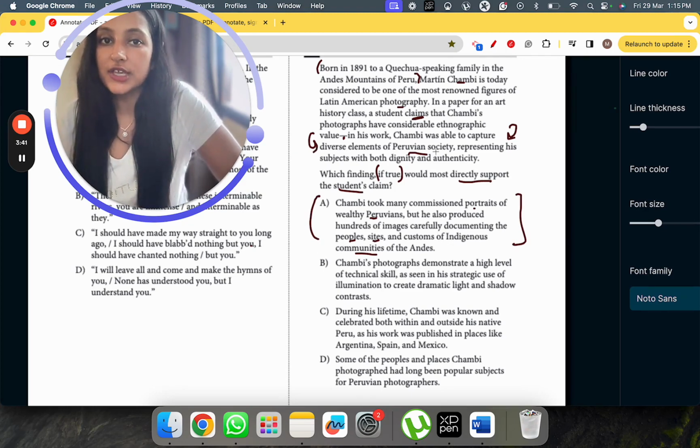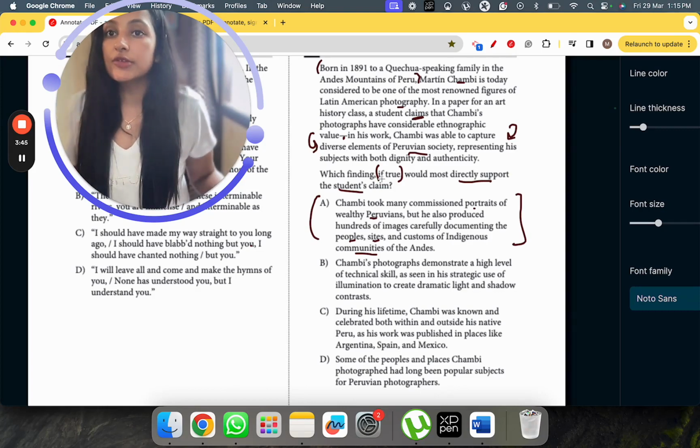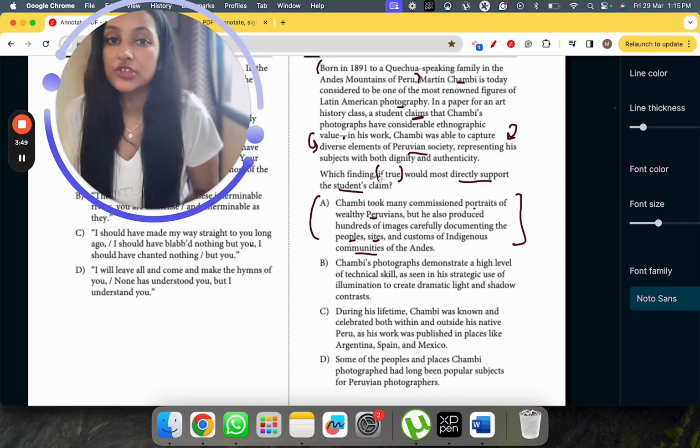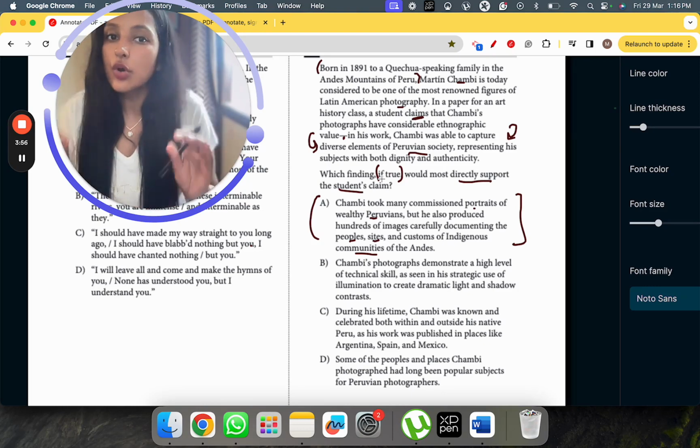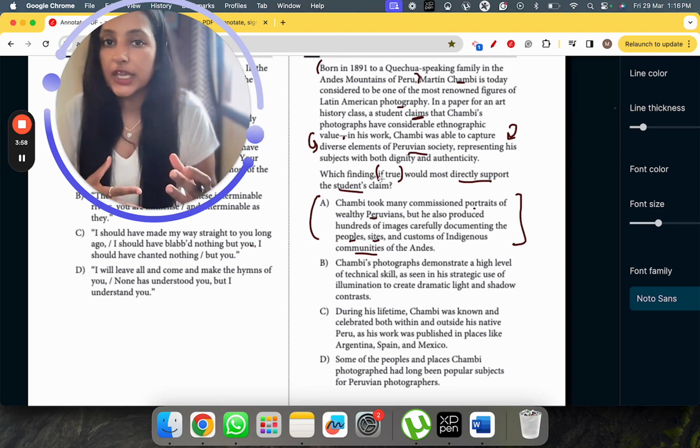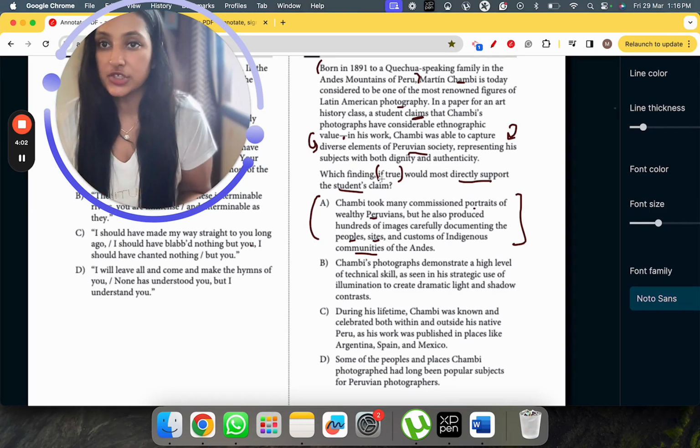That Chambi was able to capture diverse elements of Peruvian society. So this is what the diversity looks like: wealthy Peruvians, but also hundreds of images documenting the people, sites, and customs of the indigenous communities. So I'm going to hold on to this option because it talks about diversity and further supports the claim made by the student.